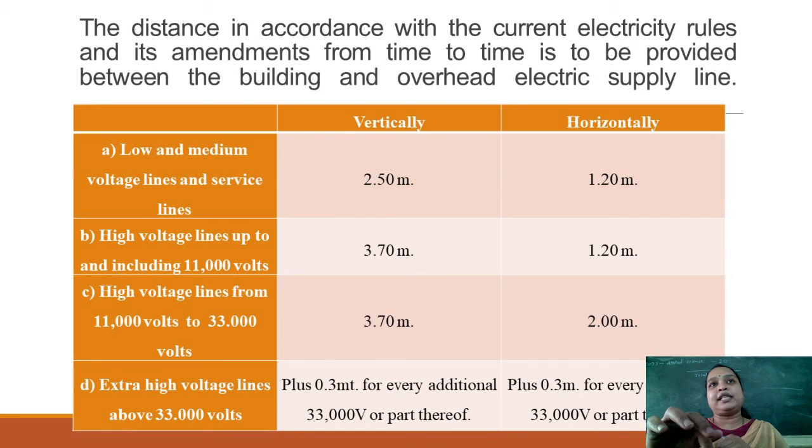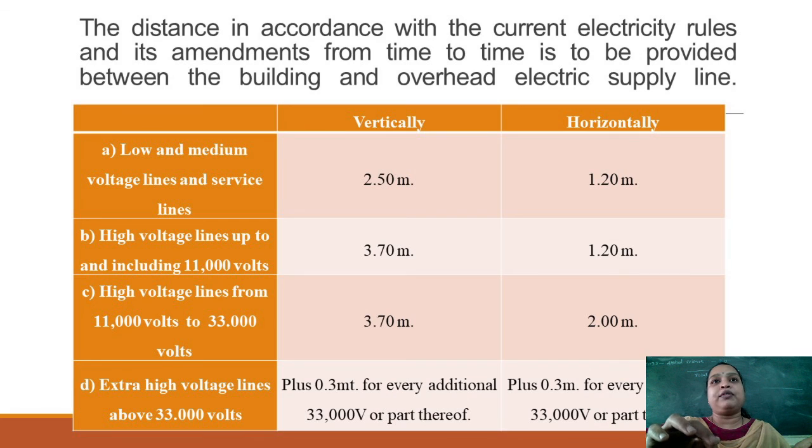What this table indicates: if your building is nearer to the low or medium voltage lines or service lines, that is the electrical cables or electrical lines, then you should maintain some distance from these cables. So if a low or medium voltage line is near your house, then you should keep 2.5 meter vertical distance and 1.2 meter horizontal distance from that cable.